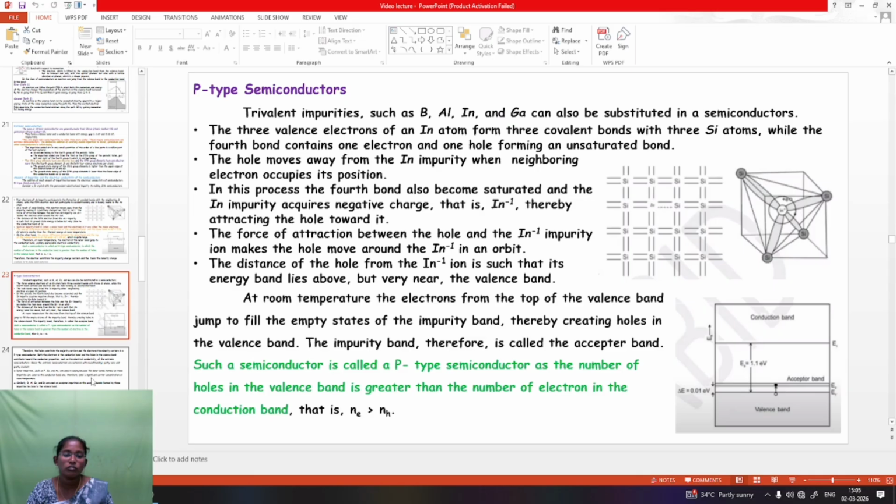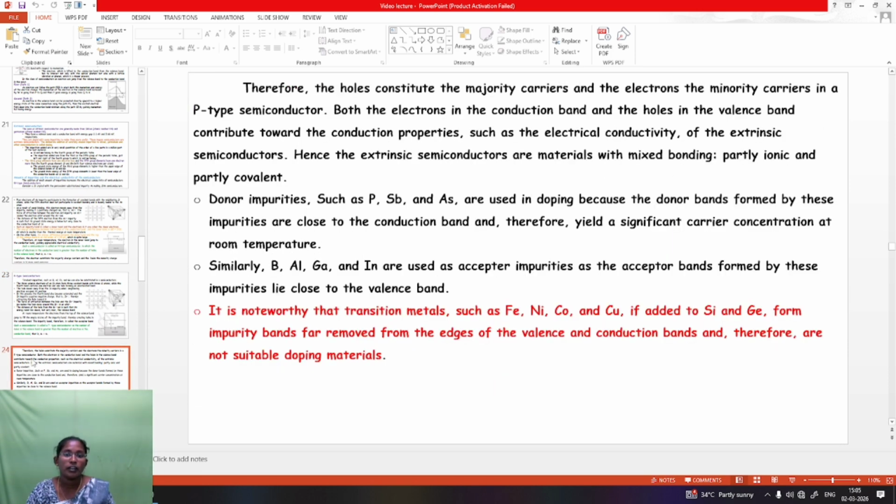The number of holes in the valence band is greater than the number of electrons in the conduction band, that is n_h greater than n_e. Finally, the holes constitute the majority carrier and the electrons the minority carrier in a p-type semiconductor. Both the electrons in the conduction band and the holes in the valence band contribute towards conduction properties such as the electrical conductivity of the extrinsic semiconductor.